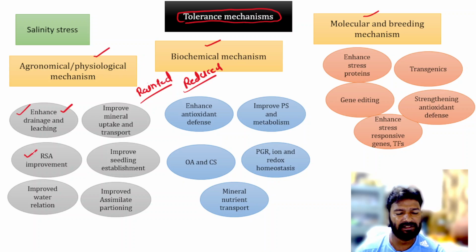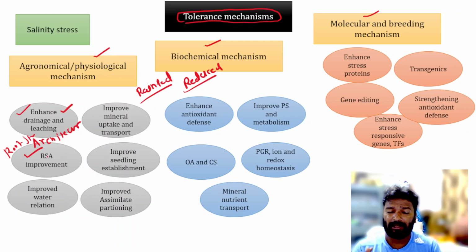Then you have seen that salinity stress affects the root structure architecture. Okay, so this is the root structure, all the root length, root volume, root density. So there are so many traits which are affected in the stress which can be improved.